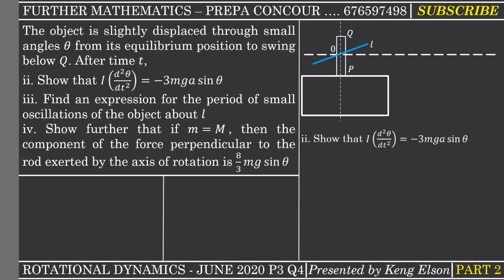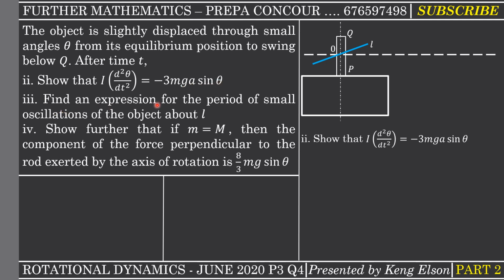Right, so let's analyze the question together. The first part: the object is slightly displaced through small angles theta from its equilibrium position to swing below Q after time t. So this is its equilibrium position, right? And it is displaced through small angles from its equilibrium position to swing below Q. After time t, we have to show that I d squared theta by dt squared is negative 3 mga sine theta.